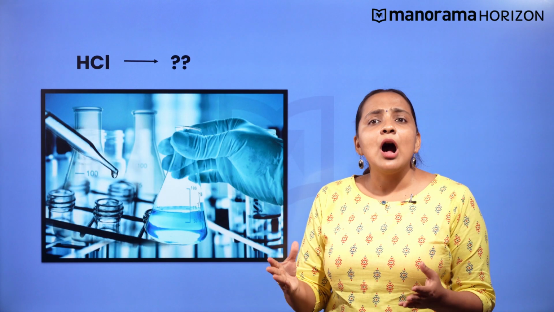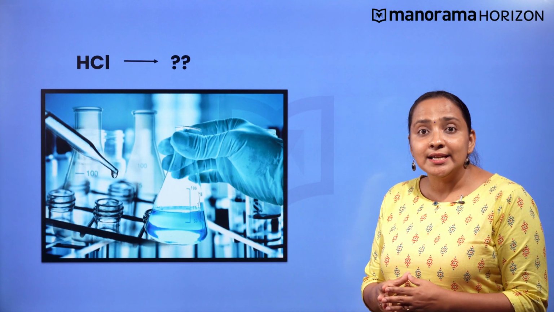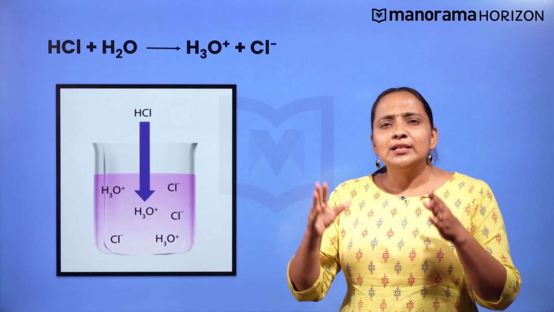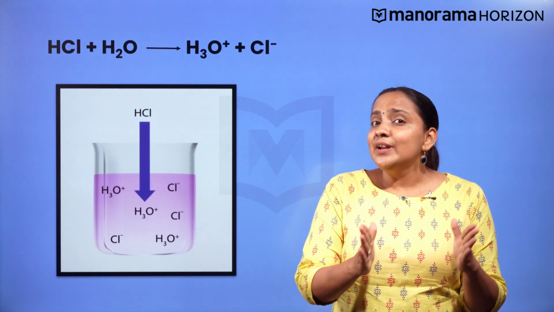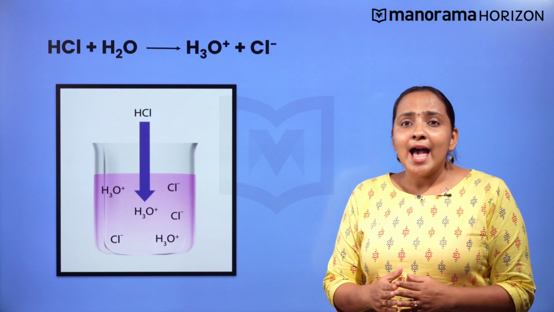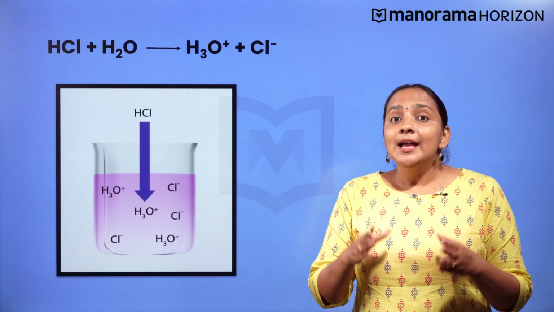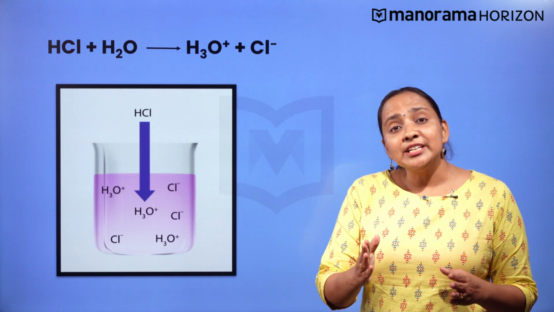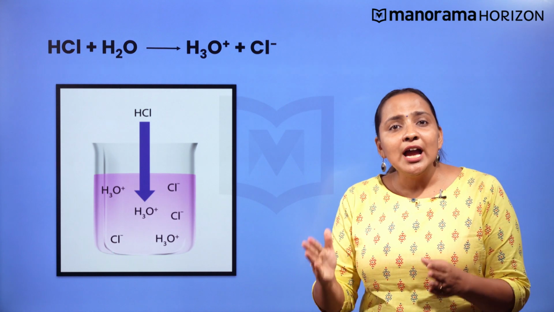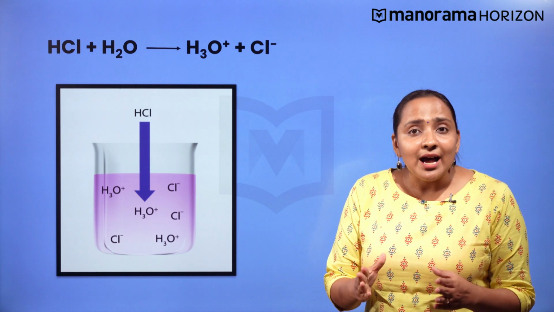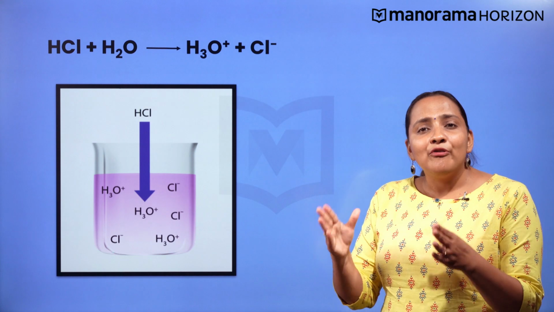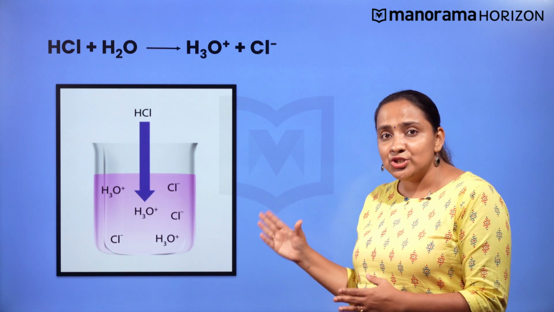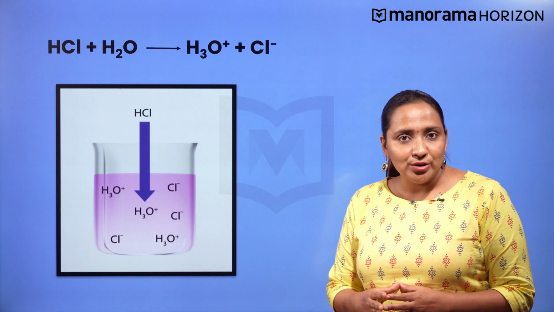Can you think how hydrochloric acid will dissociate in its aqueous medium? You know that hydrochloric acid is a strong acid, so it will dissociate into H+ and Cl- ions. Here, H+ ions combine with water molecules to form H3O+ ions, that is hydronium ions. There are no HCl molecules found because 100% of the HCl molecules break apart into hydrogen ions and chloride ions.